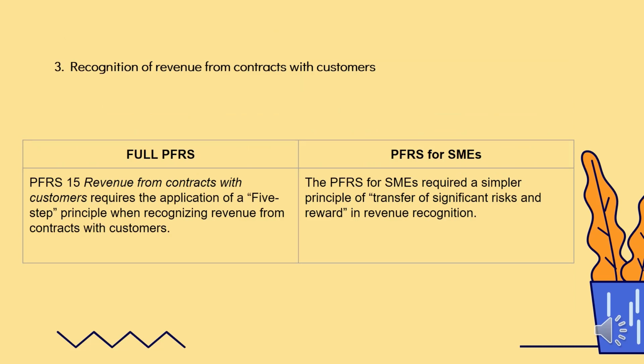3. Recognition of revenue from contracts with customer. Under full PFRS requires the application of 5 steps. First, identify the contracts with customer. Second, identify the performance obligations. Third, determine the transaction price. Fourth, allocate the transaction price. Fifth, recognize revenue. Under PFRS for SME, nire-require niya lang is yung magkaroon ng transfer of significant risk and reward.